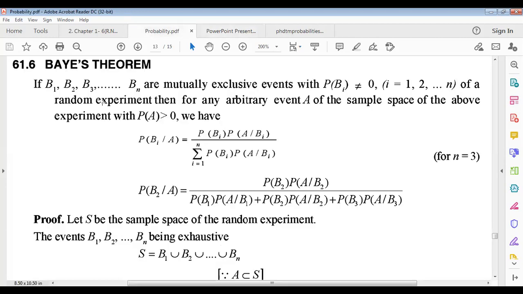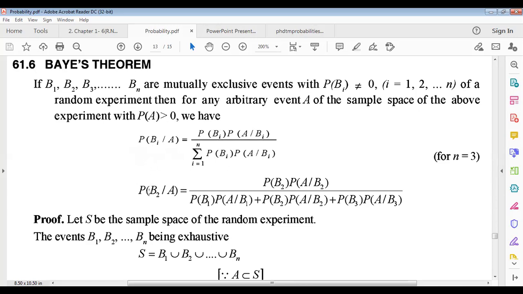Now we'll try to prove Bayes theorem. The statement is: if B1, B2, B3 up to Bn are mutually exclusive events, that means probability of all Bi can never be zero, where i equals 1 to n, of a random experiment, then for any arbitrary event A of the sample space of the above experiment with probability of A greater than 0, we can write probability of Bi when A happened as probability of Bi multiplied by probability of A when Bi happened, divided by the sum of all probability of Bi multiplied by probability of A when Bi happened.